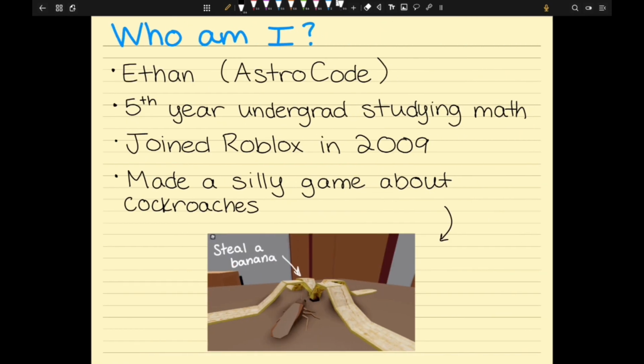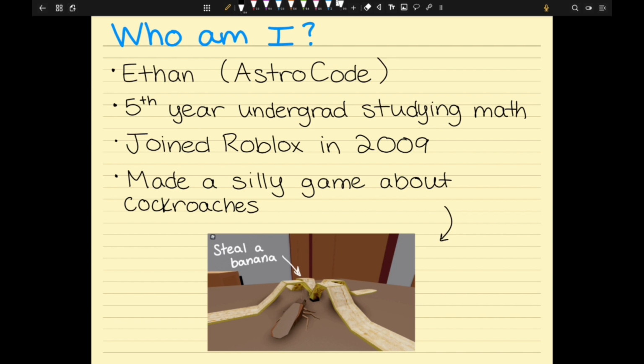So first I want to talk about who I am. My name is Ethan. I go by Astrocode on Roblox. I've been on Roblox since 2009, and Roblox is how I got my start doing math. I wanted to make games, and I realized that to make games you have to know some math, and this started a journey for me where I realized that I wanted to do more math, pursue a degree in it, and so I will be graduating with my undergrad in the fall. And then as far as Roblox goes, maybe you know my work from this cockroach game that I made.